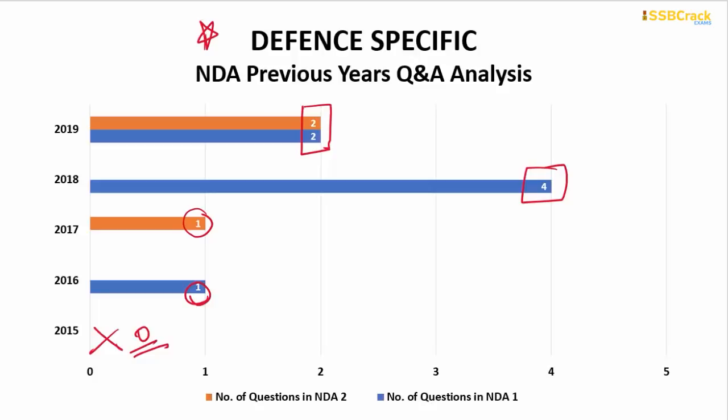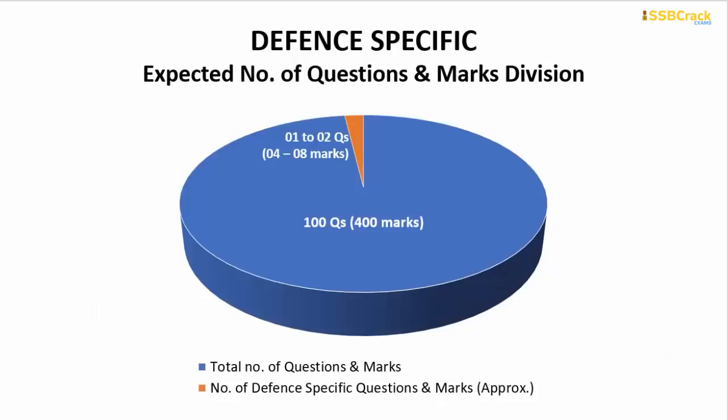So by analyzing these number of questions, I can say that you might expect around 1 to 2 questions from the defense specific section for the coming up NDA examination. By scoring correct for both of these questions from the defense specific, you can score around 4 to 8 marks in the whole of 400 marks for the defense specific one.